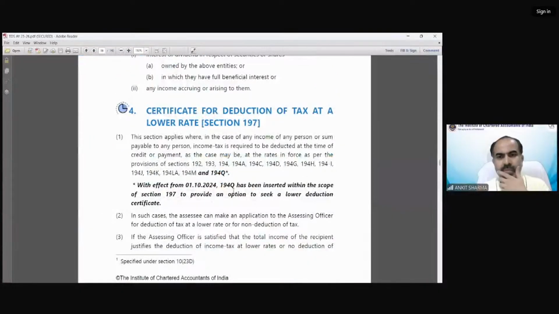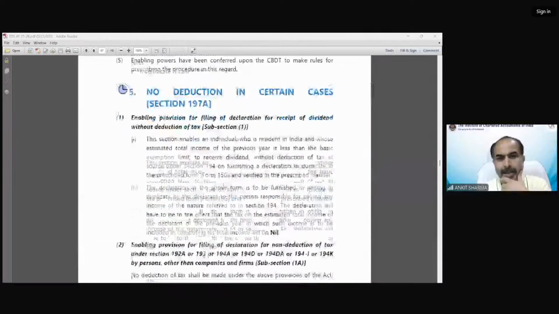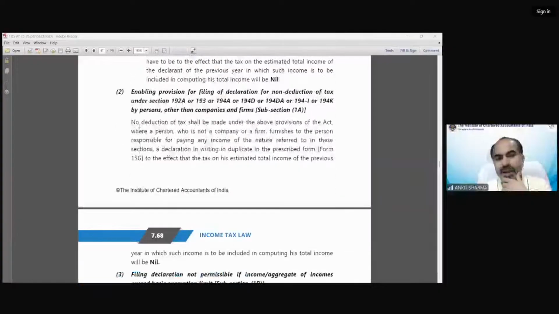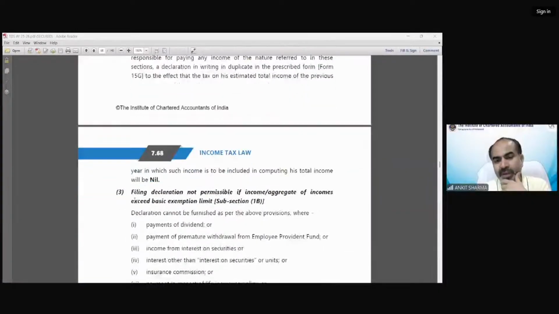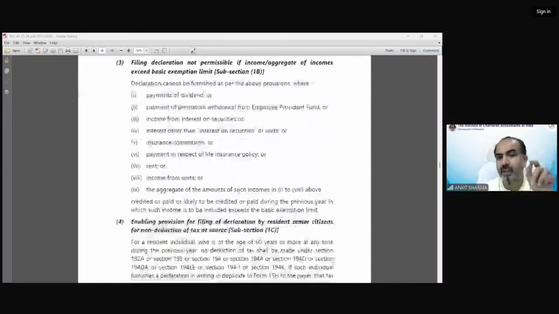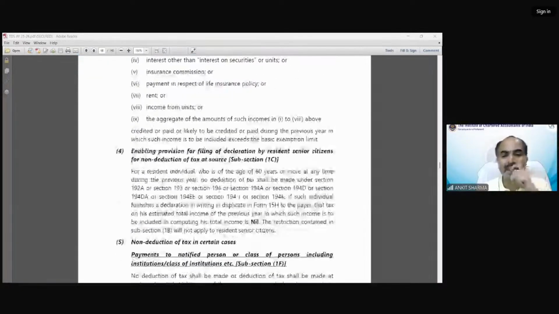This is the 15G and 15H concept. You will see in this case, in point number 3, subsection 1B is saying something which is not applicable in case of 15H. So in case of 15G, 1B is applicable, but when you read point number 4, which is for 15H, subsection 1B is not applicable.